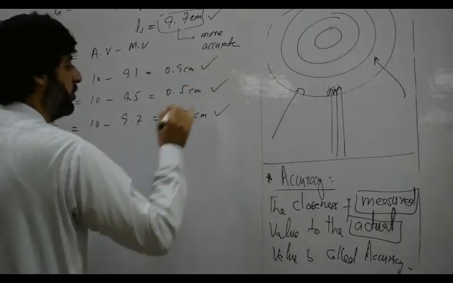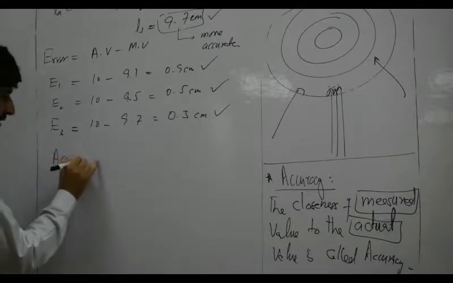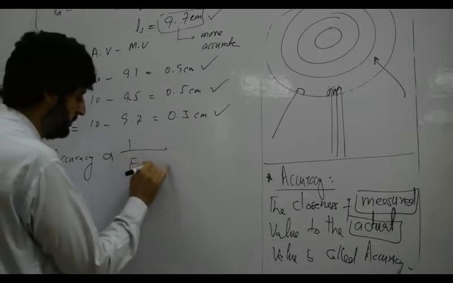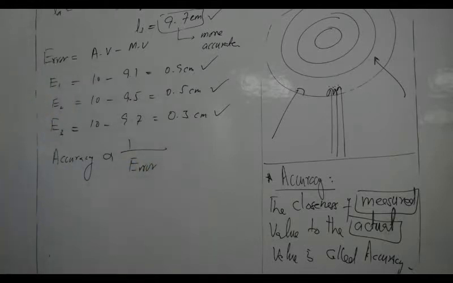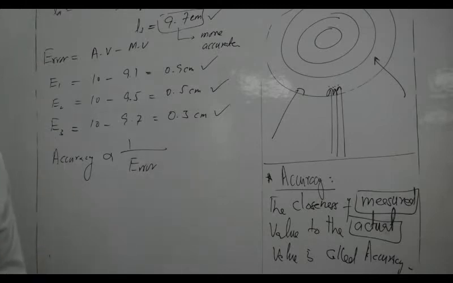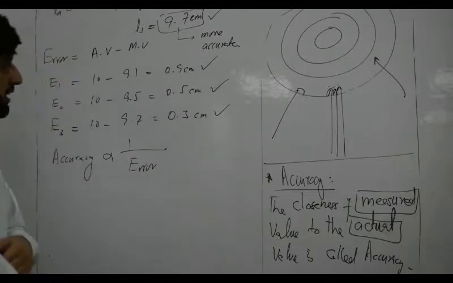Now look at the magnitude of error. We know that accuracy depends on the magnitude of error. It means that accuracy and the magnitude of error are inversely proportional to one another. So if the magnitude of error is small, it means that accuracy is large.